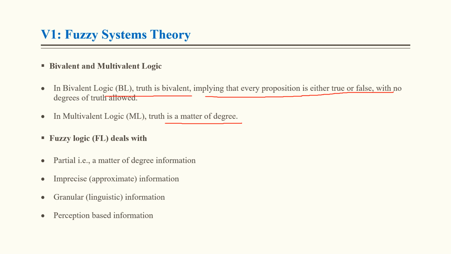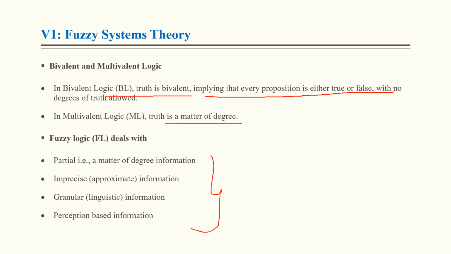In this, multiple options are available, confined to a degree of compatibility, right? Fuzzy logic deals with this partial truth, a matter of degree: imprecise, approximate information, granular or linguistic information, perception-based information, right?